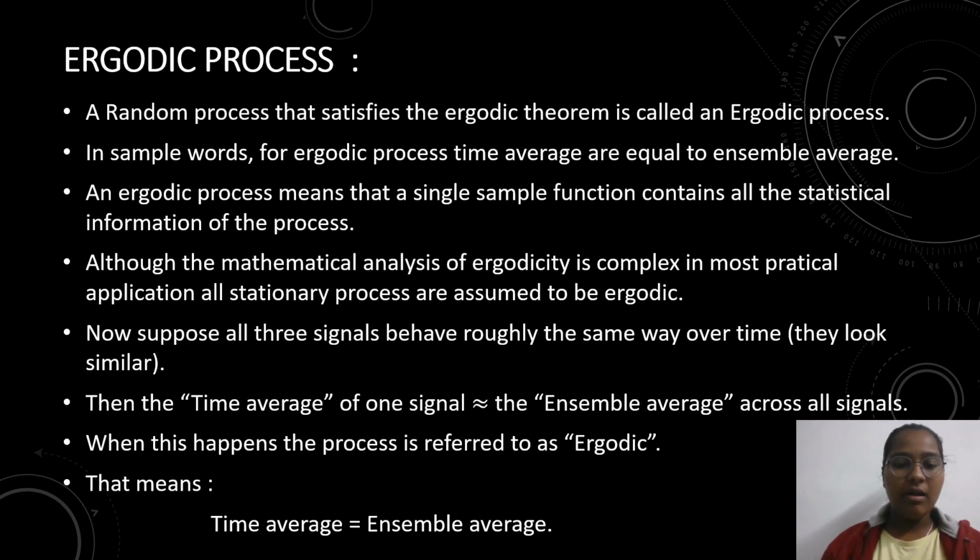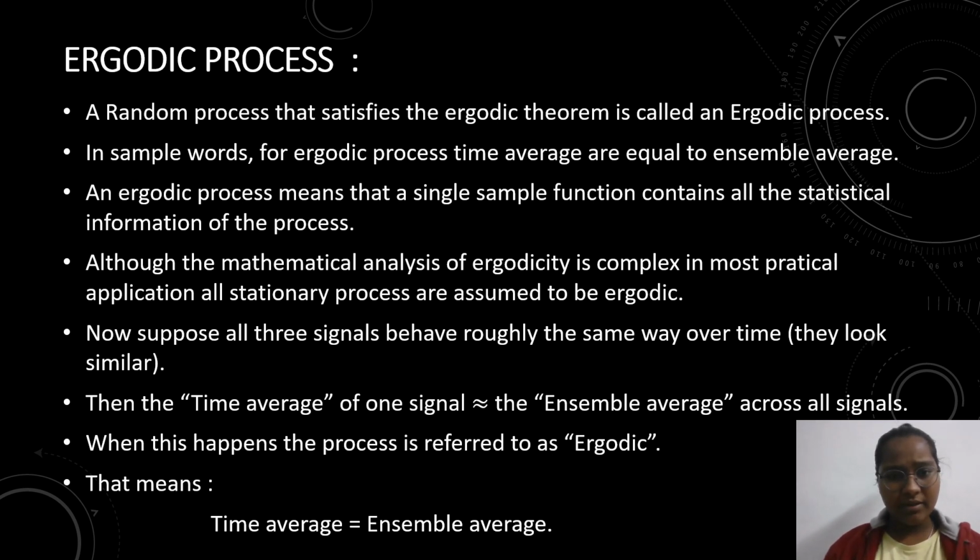Next, ergodic process. Now we will see what the ergodic process is. Here the first point: a random process that satisfies the ergodic theorem is called an ergodic process. I am repeating again: if you take a random process x of t that satisfies the ergodic theorem, then it is called an ergodic process.